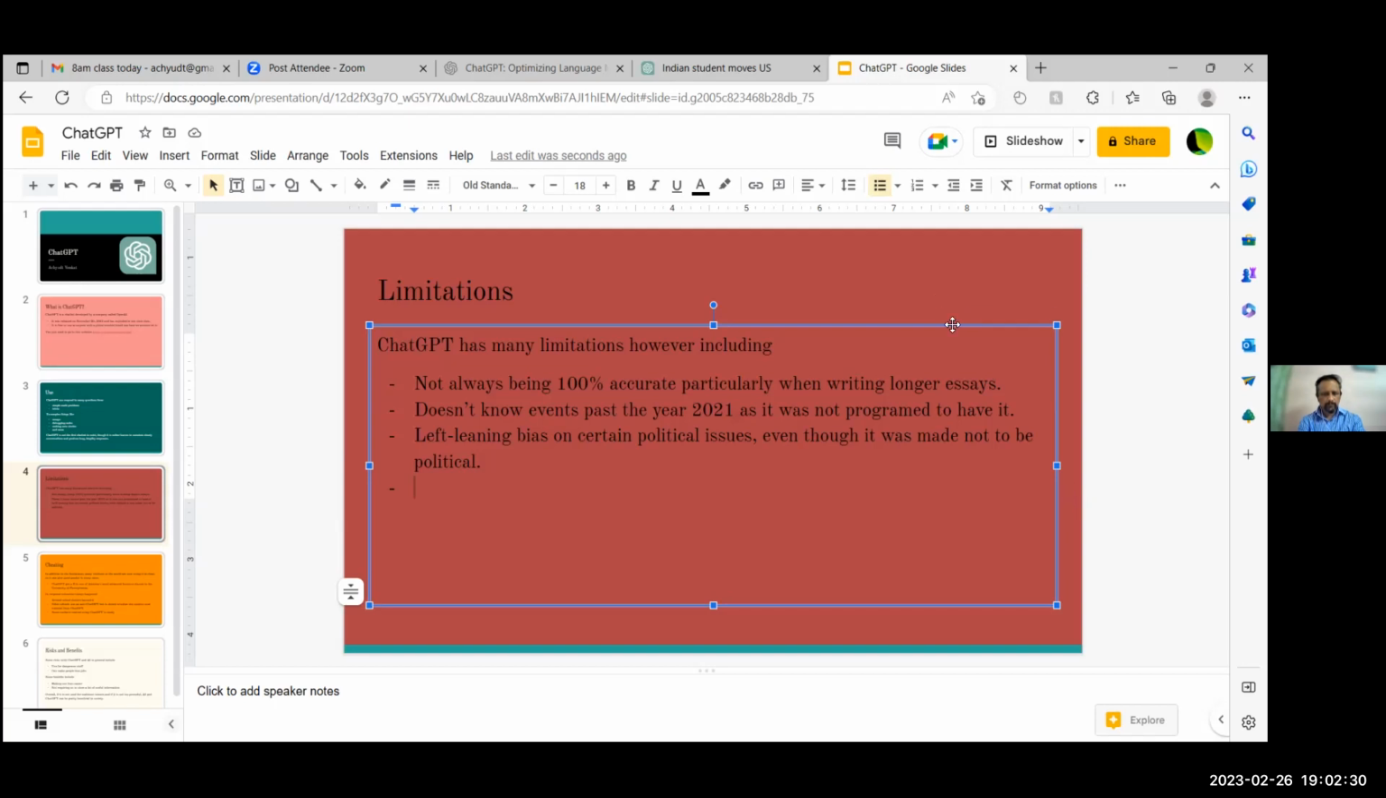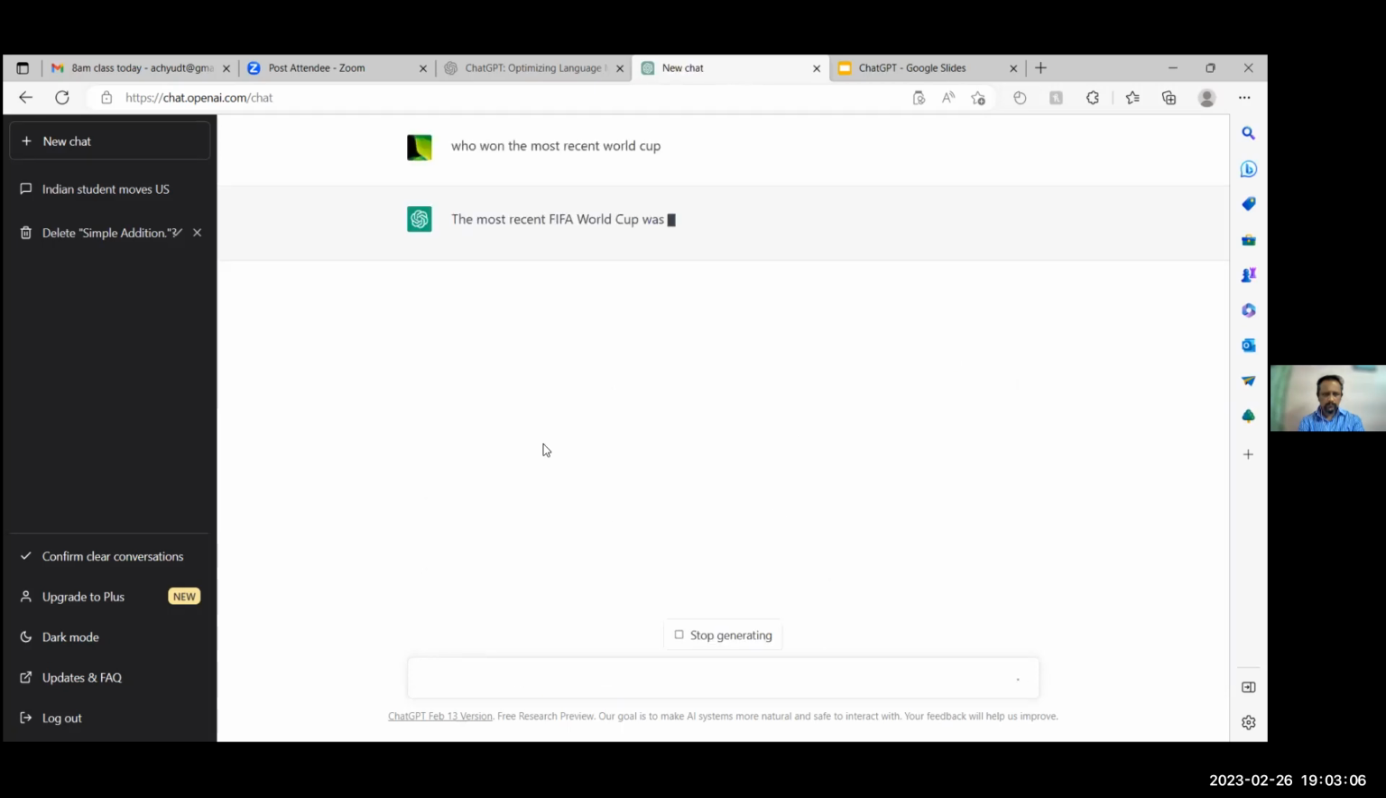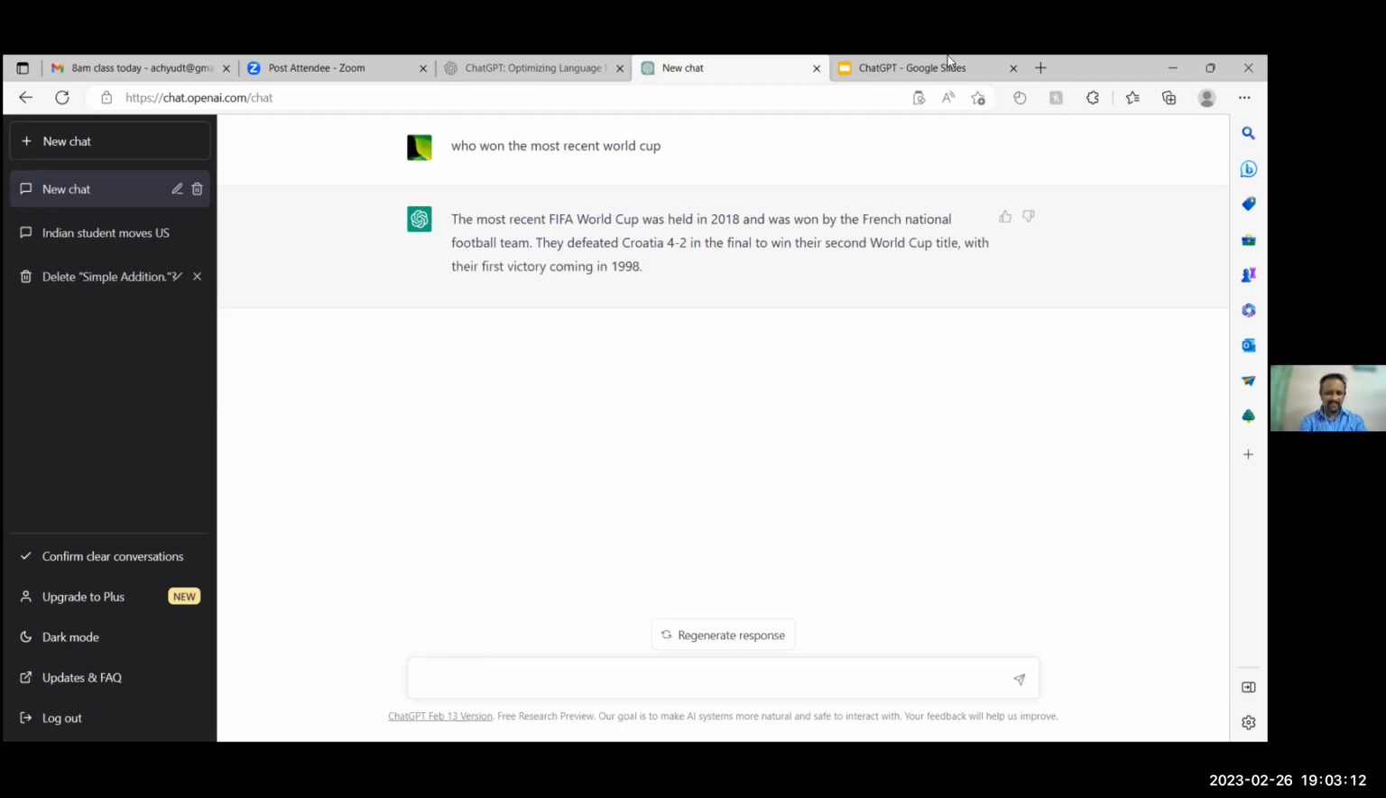Sometimes, I've had experiences in ChatGPT where it tells me one thing, and then later in the response, as I continue having a conversation with it, it says another thing and then retracts the original idea. So sometimes it's a mess. It also doesn't know any events past the year 2021. If you ask who won the most recent World Cup, it should be Argentina, but it says France in 2018. It was saying the 2018 World Cup.